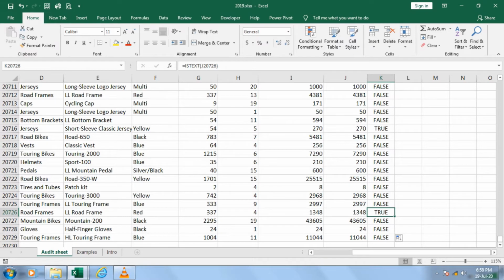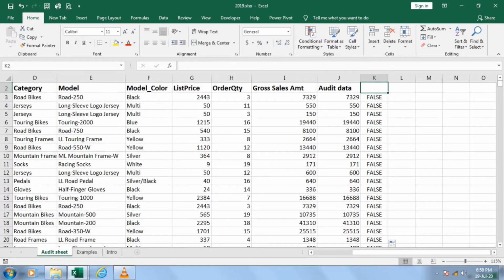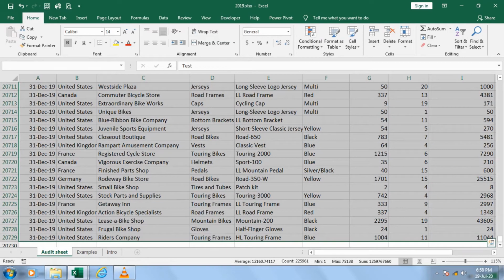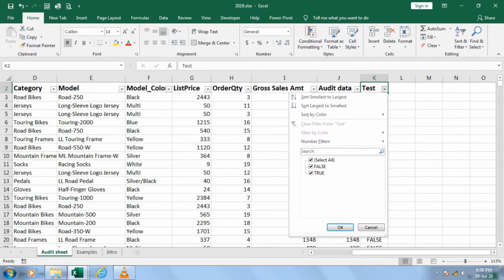I repeat, this data is ignored. See how many cells are ignored. Maybe 1, maybe 2, maybe 3. I don't know; I am not aware of it. So let's have a test. I just apply a filter, and find out how many TRUE values I got, because I asked ISTEXT.